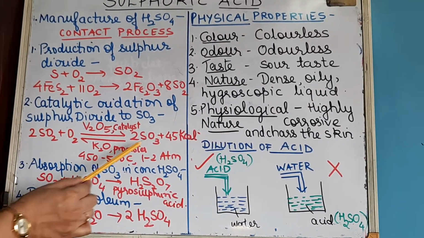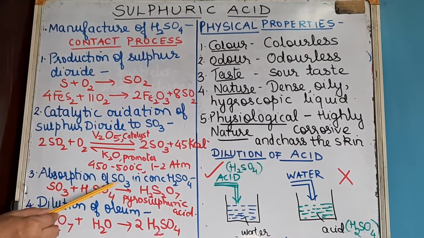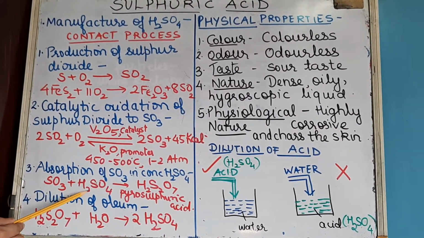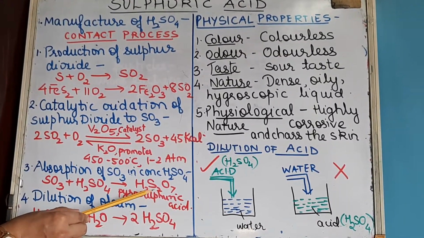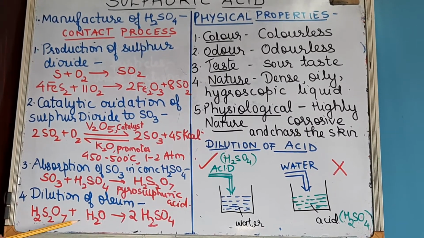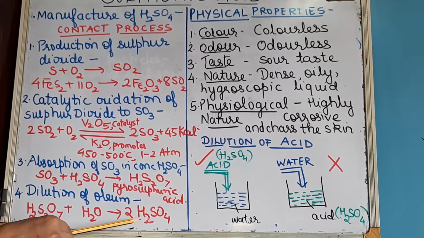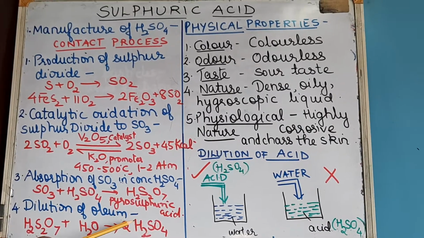Okay. Now once you are getting sulfur trioxide, next step is absorption of sulfur trioxide in concentrated sulfuric acid. So SO3 plus H2SO4 gives you oleum or pyrosulfuric acid, H2S2O7. And then dilution of oleum with soft water to obtain sulfuric acid of desired concentration, which is around 98%. Okay, is it clear? So this is a 5-star question.